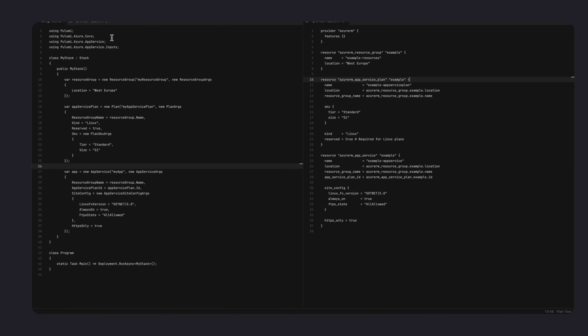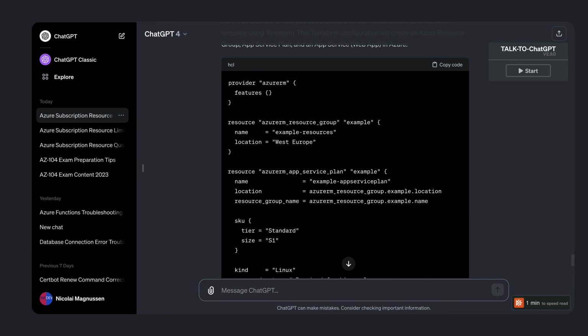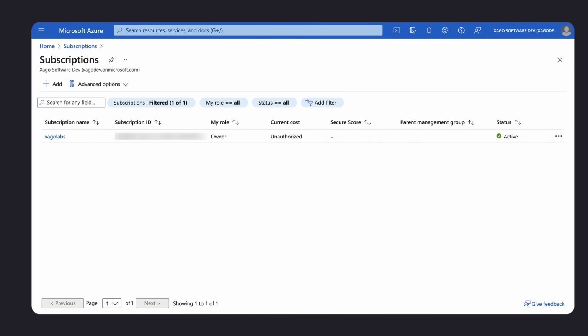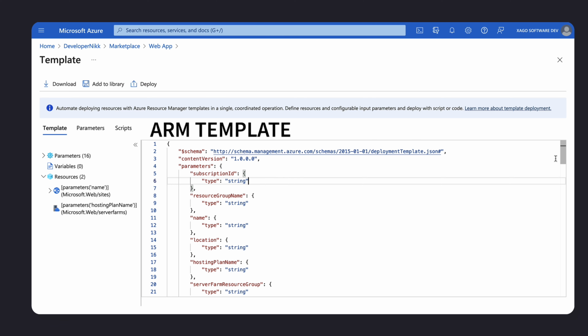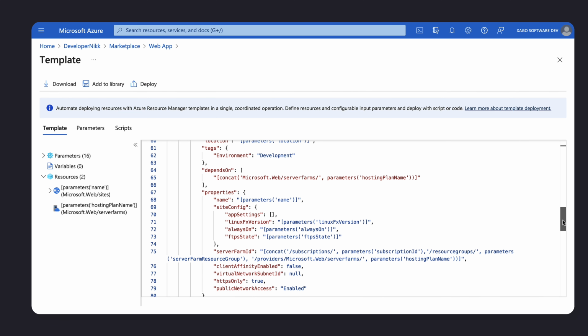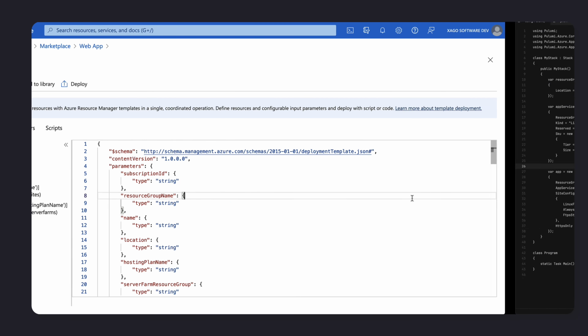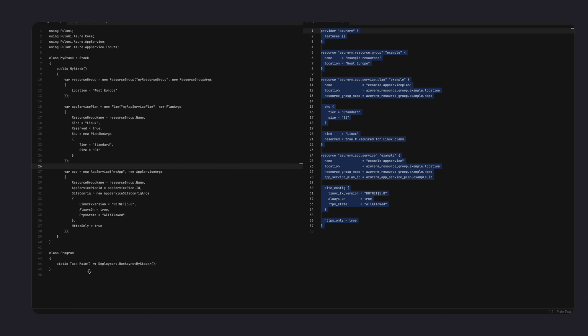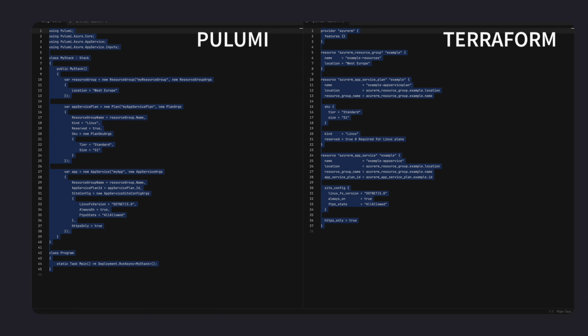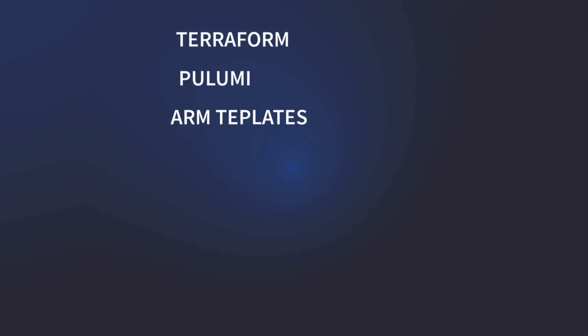Do you remember the other we had was the original one? The original one was the one we actually got from Azure, which looks like this, which is an ARM template. In my opinion, I think these are too much information. So I would rather use this or this. So just know that there are different methods in order to deploy resources efficiently as possible using either Terraform, PULUMI, and ARM templates.